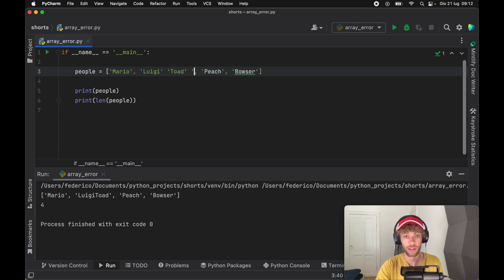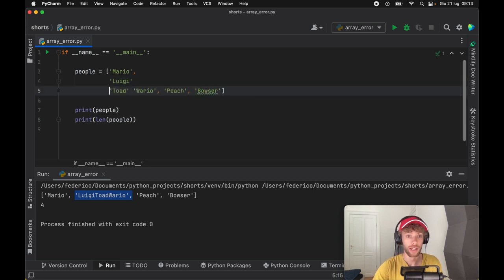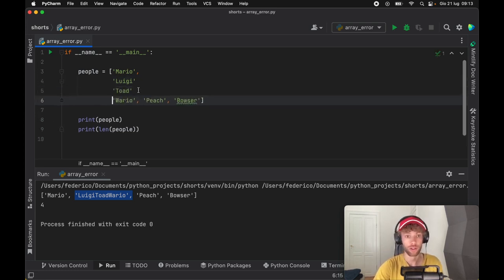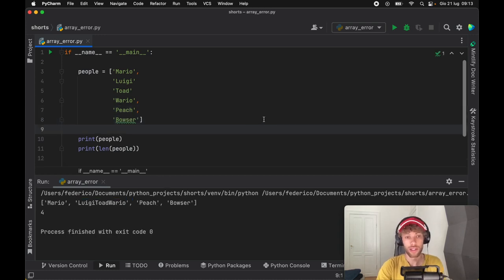So this also works if you add another name, such as Wario. And even if it looks like 6 elements, especially if you make your lists like this, it's going to give you 4 as the output, which is a correct output, even though it looks like 6 items. So that's just another thing that's very good to know when you're working with arrays in case you run into issues and numbers that don't add up. This is 100% a possibility that works with Python and doesn't throw an error.